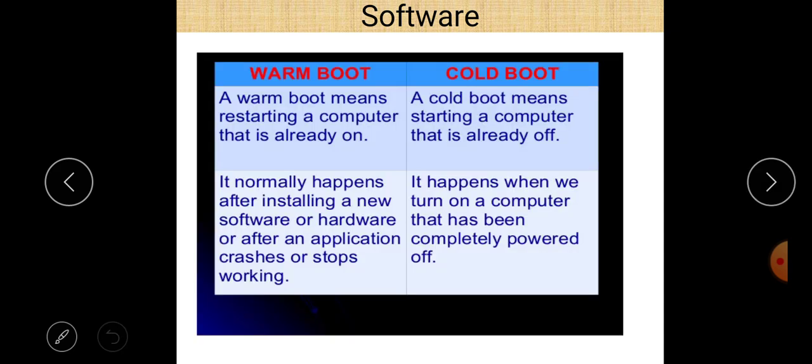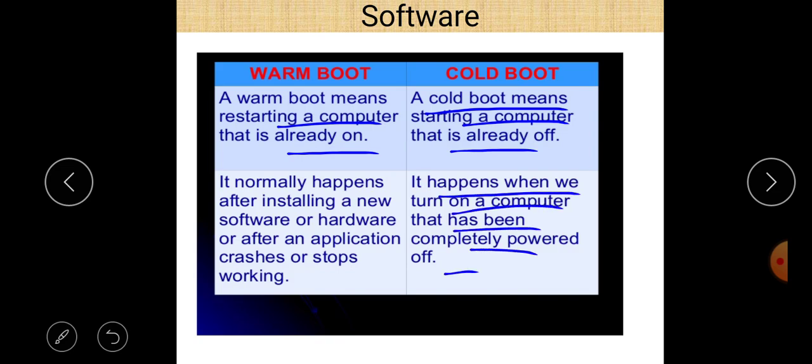There are two types of booting, warm booting and cold booting. Cold boot means starting a computer that is already off, and warm boot means restarting a computer that is already on. Cold booting happens when we turn on a computer system that has been completely powered off, and warm booting normally happens after installing new software or hardware, or after an application crashes or stops working.